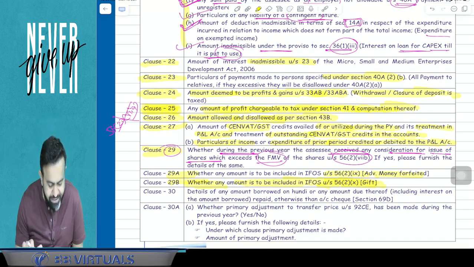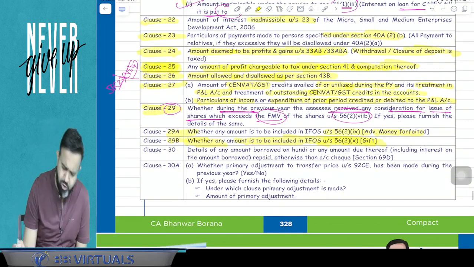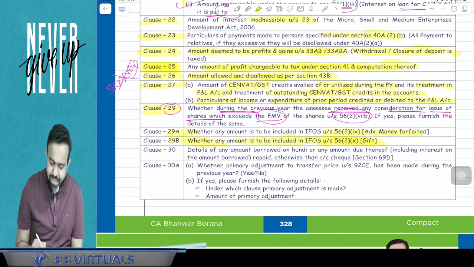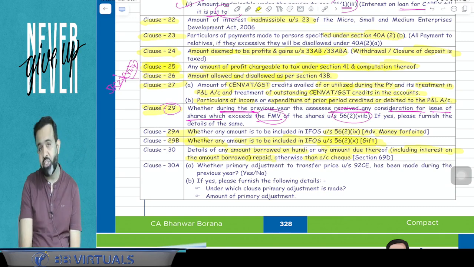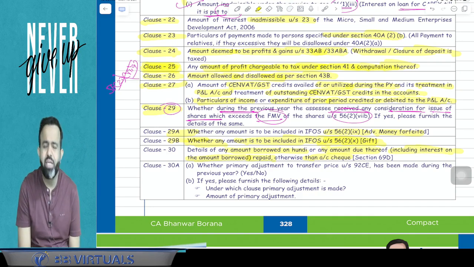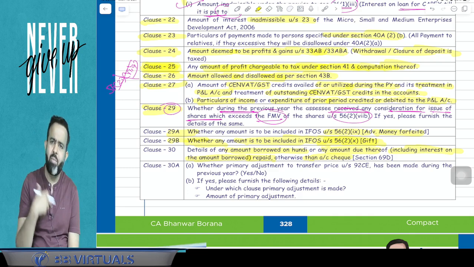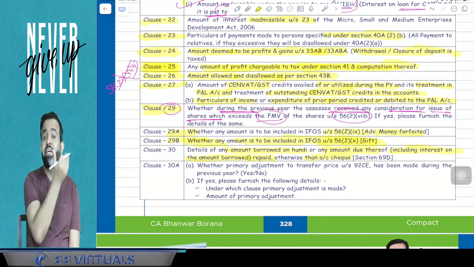Now clause number 30, a very relevant clause. Clause number 30 says the details of any amount borrowed on hundi or any amount due thereon, including interest on the amount borrowed, repaid otherwise than through account payee cheque. So guys, a hundi is basically a promissory note. Suppose I have a promissory note, and on the basis of that promissory note I have taken a cash loan, or I am paying the loan in cash.